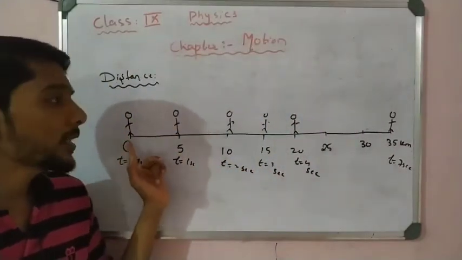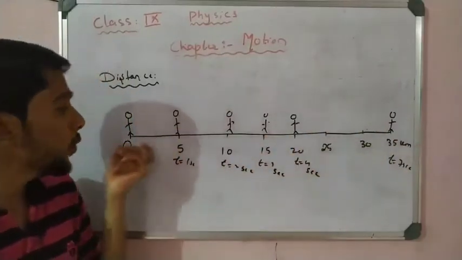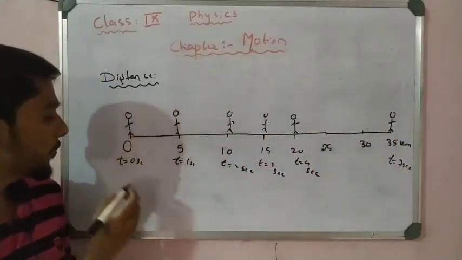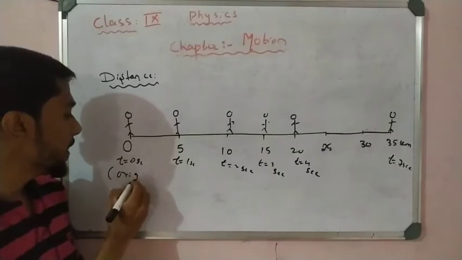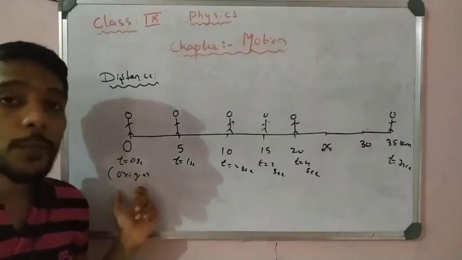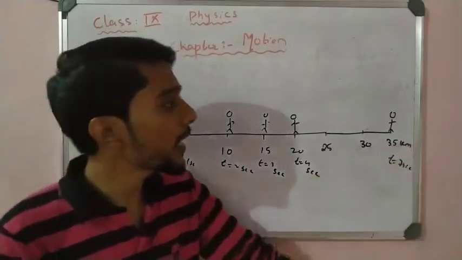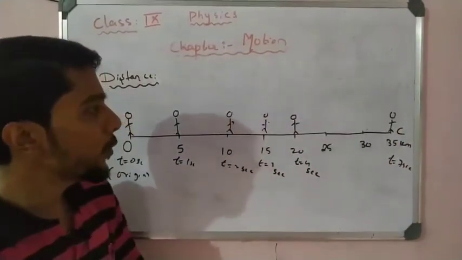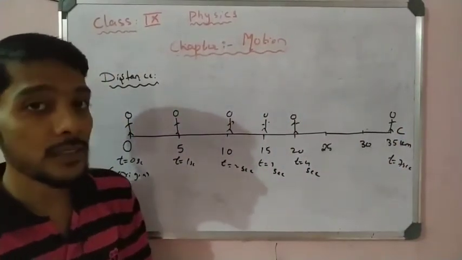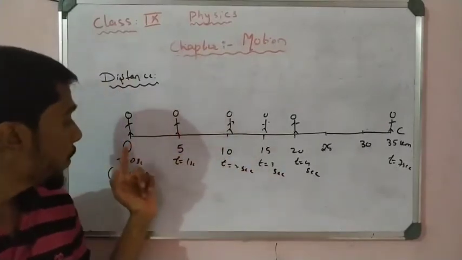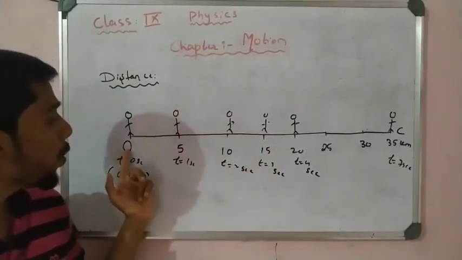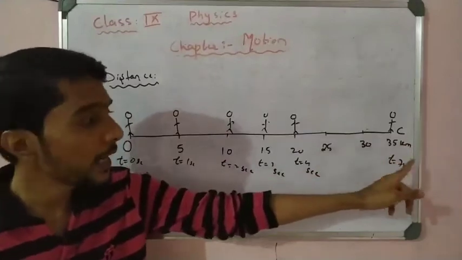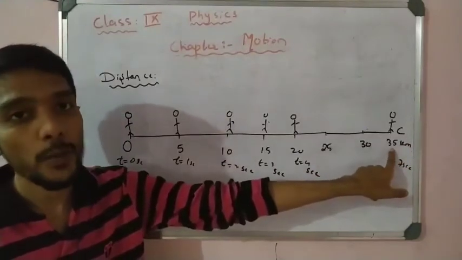Okay, how much the man can travel from its reference point. If this is the reference point, this is the origin. This is the origin, and this is the last point. I take this point as a C point. Now, how much did the object travel from O to C point? It is a total of 35 kilometers, right?